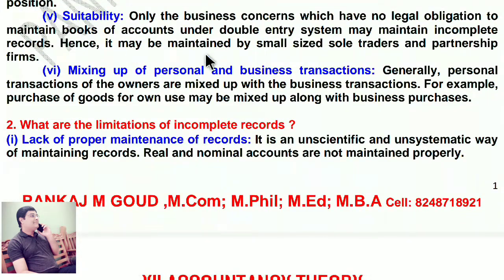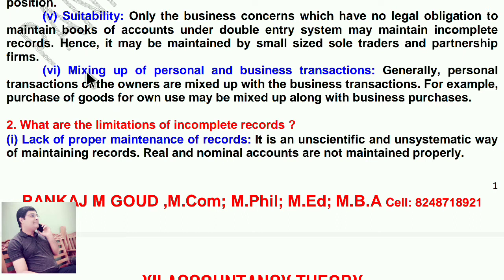Suitability. Fifth point. Only the business concerns which have no legal obligation to maintain books of accounts under double entry system may maintain incomplete records. Hence, it may be maintained by small size sole traders and partnership firms.